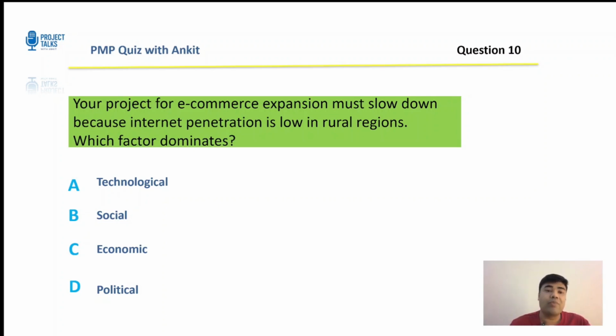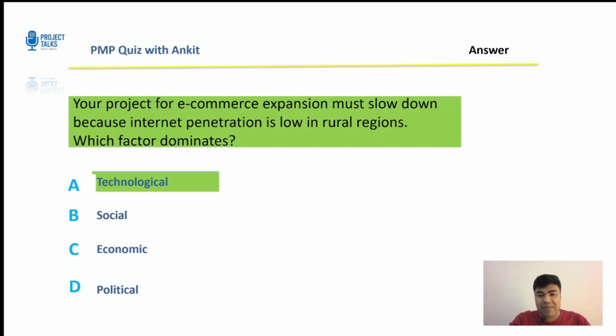Technological, social, economic, or political? I'll give you 15 seconds. All right. The correct answer is technological. Now, internet penetration is an infrastructure technological issue. So, you should choose technology.